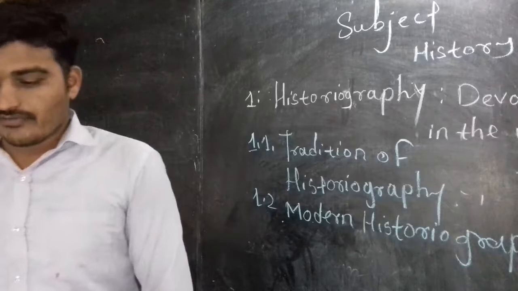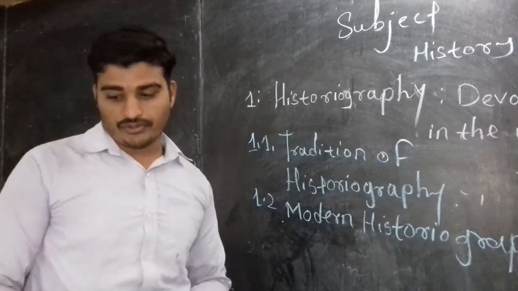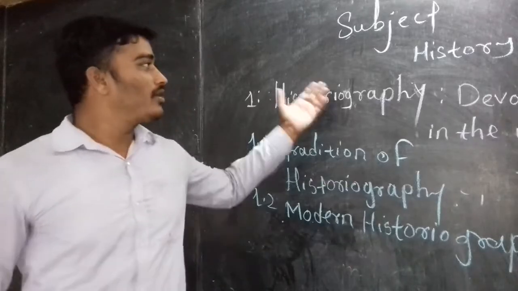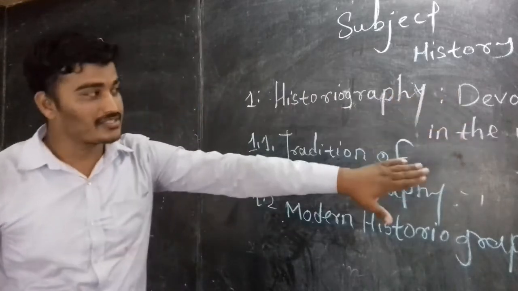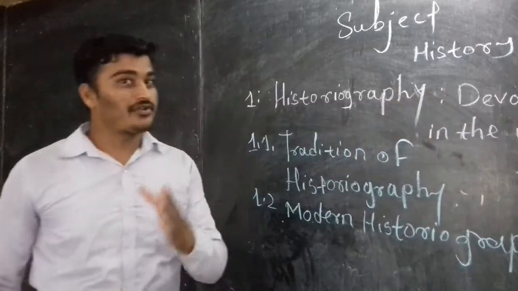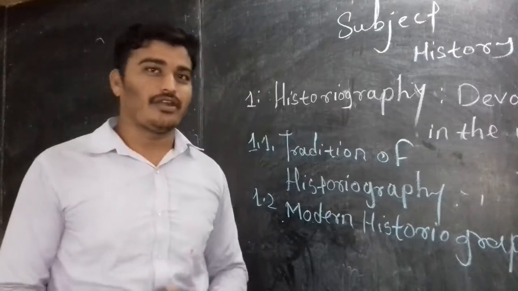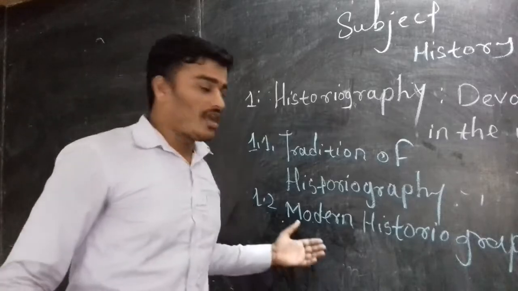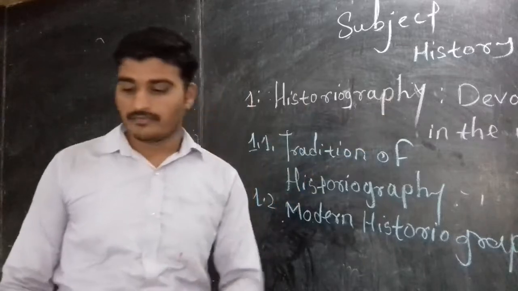The next point we are going to see is 1.3, development of scientific perspective in Europe and historiography, and the fourth one, noble scholars. In Europe, as I already told, in the West, in European countries, some of the scholars have given their valuable contribution to the development of history, and we are going to study who is the father of modern history. We will learn about all these scholars. So we are just going to introduce the first point, historiography, in our first part.